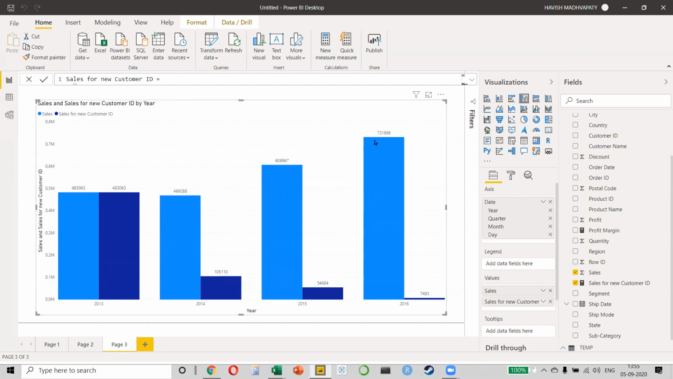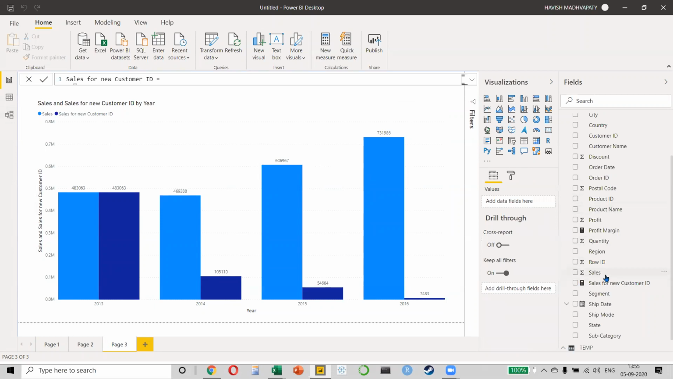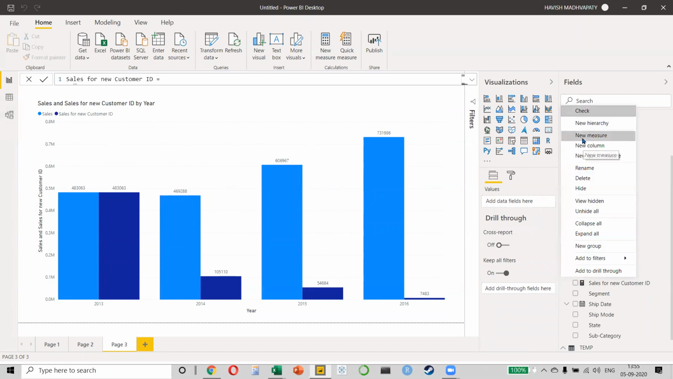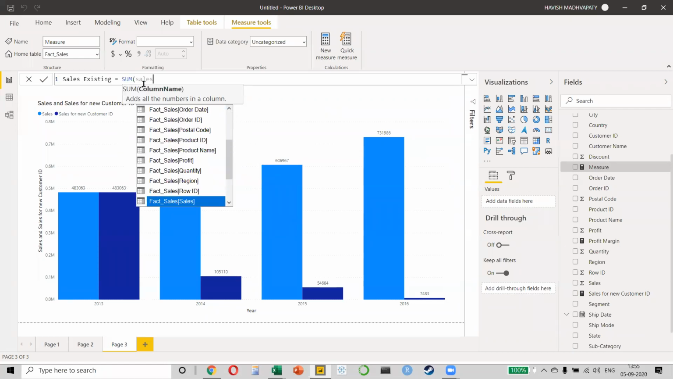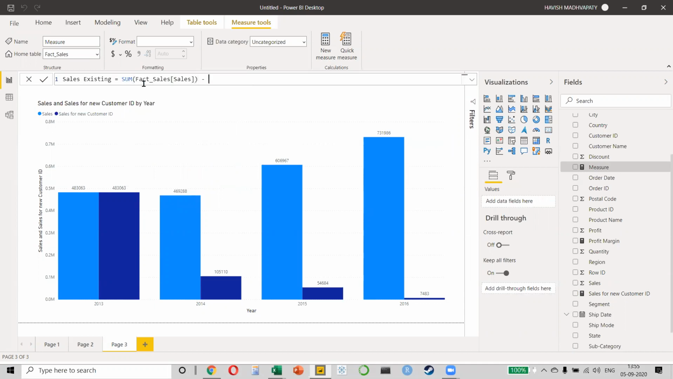So all I'll do is I will just create a new measure, right click, new measure. And now I can say sales of existing is equal to sum of sales, which is my total sales, minus, and now I can refer to the other measures that I've created, which would be sales for new customer.